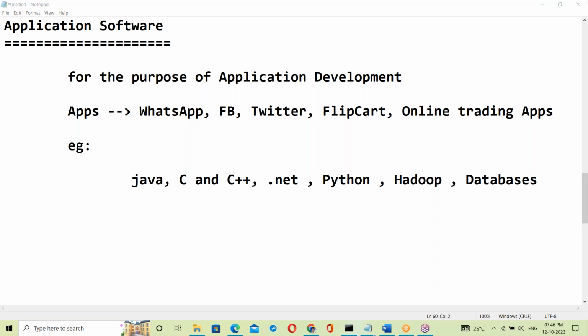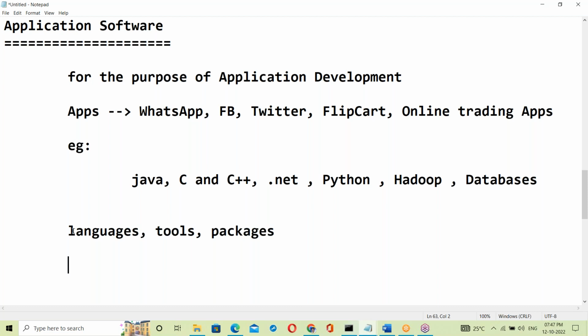In software, we are using many technologies, right? More than 100 technologies. Sometimes we are using languages, sometimes tools, sometimes packages. Various kinds of things we are using: languages, tools, and packages.